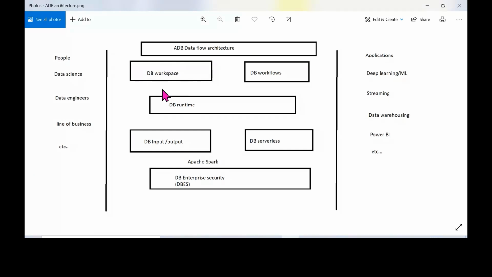So basically, just understand that this workspace is an environment used for accessing all the different Databricks assets. We have different kinds of libraries. If you want to make use of any particular file inside your Databricks file system, you can do that. If you want access to a particular library, you can do that. If you want to make use of a notebook, you can do that. So this is basically a unified environment used for accessing all the Databricks assets, inside your Databricks workspace.